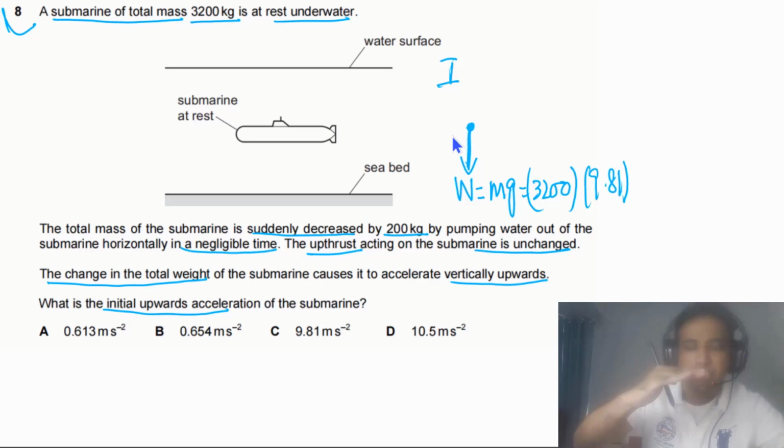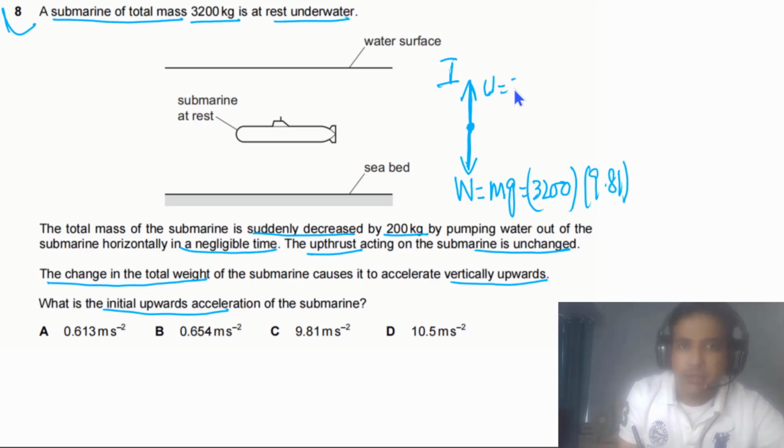As the submarine is at rest, it's not moving vertically up and not moving vertically down. It means the upward force, the upthrust, is also equal to mg. So this is case 1.